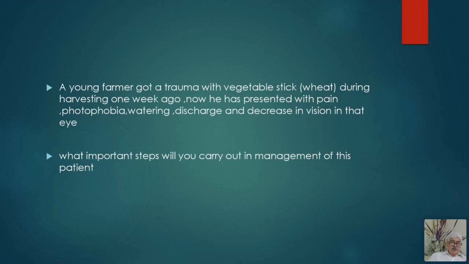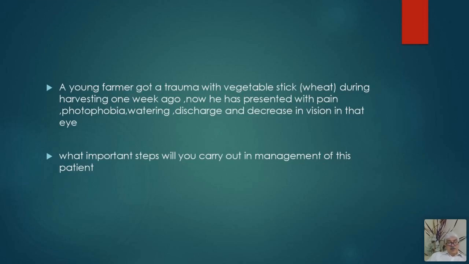Now, what important steps will you carry out in the management of this patient? The important steps are: you need to know the clinical features with which the patient can present. I have narrated a few: pain, photophobia, watering, discharge, and decrease in the vision.